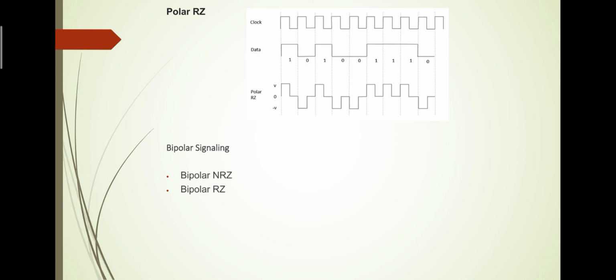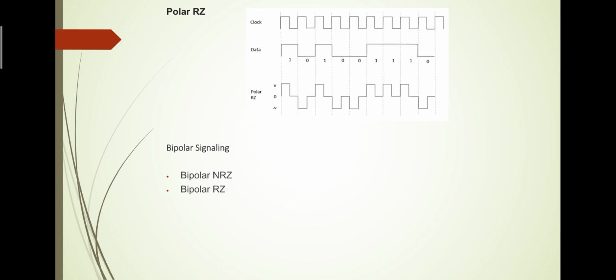The advantages of polar return to zero are: it is simple in nature and no low frequency components are present. Disadvantages of polar return to zero are: no error correction, no clock present, and it occupies twice the bandwidth of polar non-return to zero. The signal droop is caused at the places where the signal is non-zero at 0 Hz.